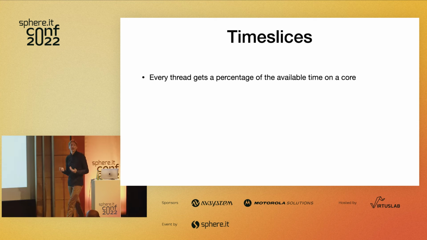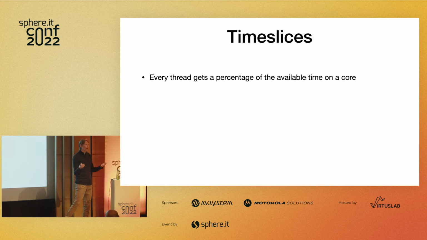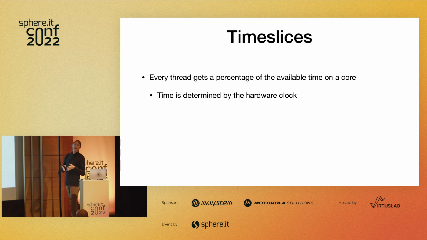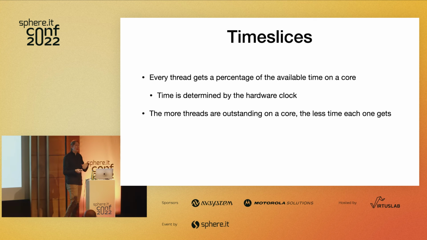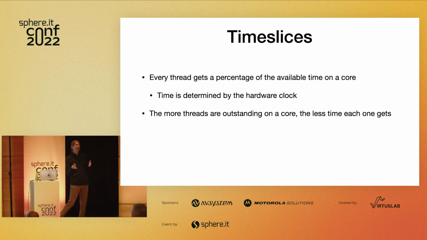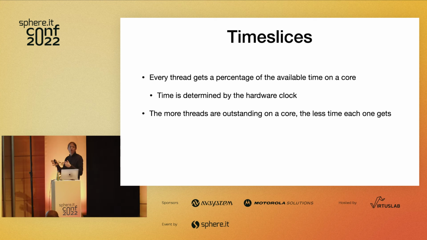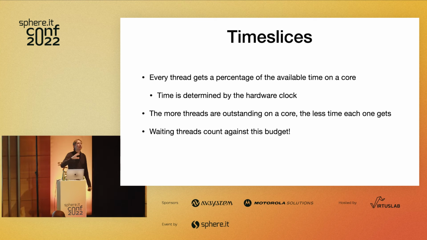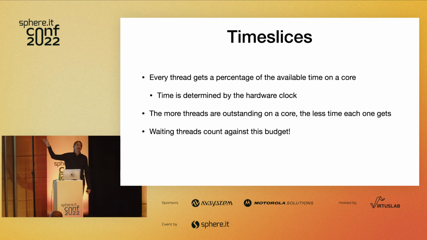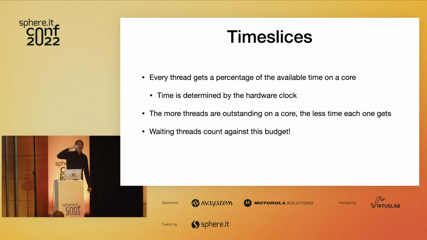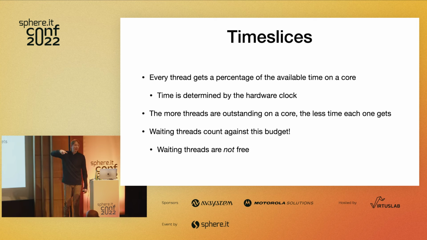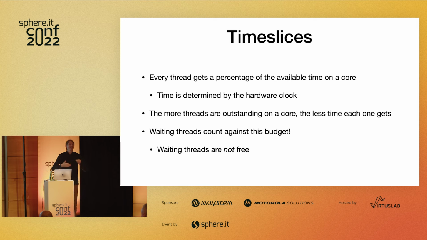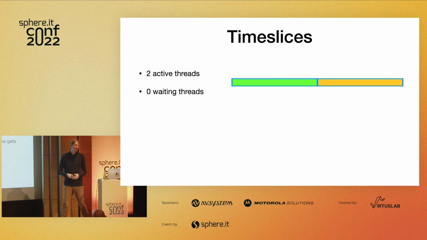The other reason is time slices, okay? Time slices are basically this idea that every thread gets a percentage of the available time on the core. And the kernel is going to try to be very fair about this. Time is determined by the hardware clock, and the more threads that you have outstanding, the less time each one gets. So it will actually take time away from your threads just by having extra ones. And when a thread is blocked, it still counts against this budget. So having a lot of blocked threads means your active threads actually get interrupted more often, despite the fact that the blocked threads aren't ready. So these blocked threads are not free. They're very, very expensive, and they make the core really bad.